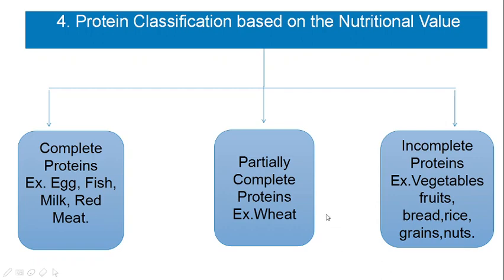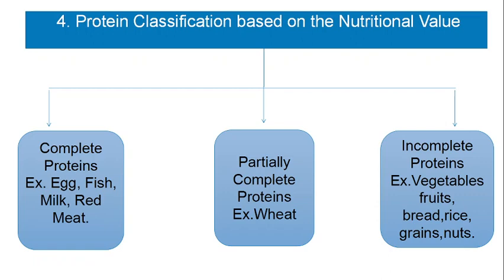Examples of partially complete protein are glutenin of wheat, oryzenin of rice, and legumin of pulses. All the vegetable proteins fall under this group. Then incomplete proteins: most vegetables, fruits, bread, rice, grains, nuts and seeds come under incomplete protein because they are deficient in more than two essential amino acids, or the essential amino acids are completely absent in them.